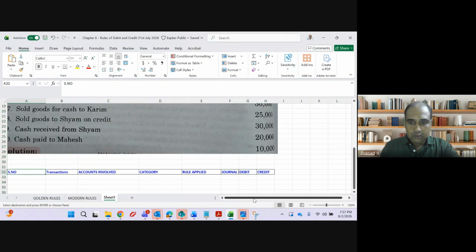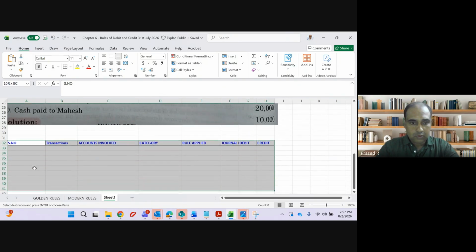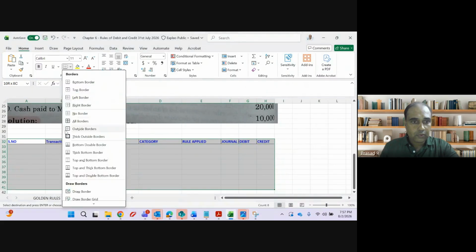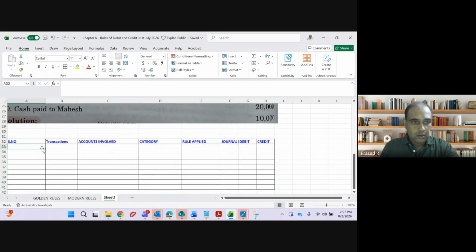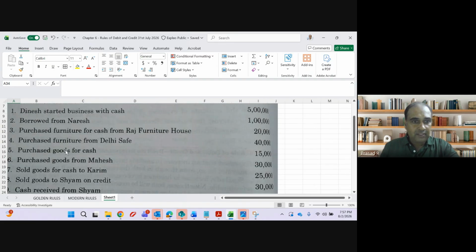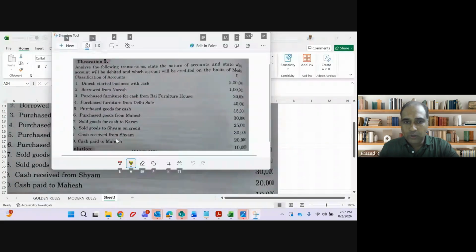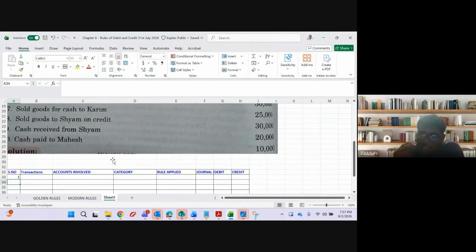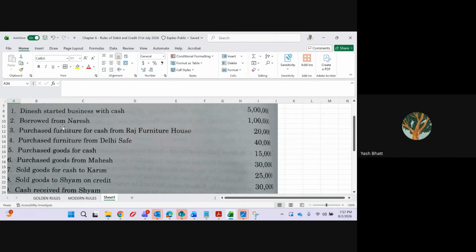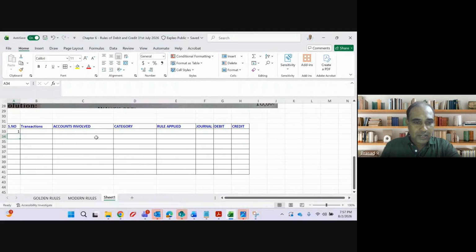Okay, transaction number 1. Dinesh started business with cash. Let's not waste time on this: cash account debit to capital account. Everyone is aware of this. Any doubt? No, sir. Let's do transaction number 2 directly: borrowed from Naresh.